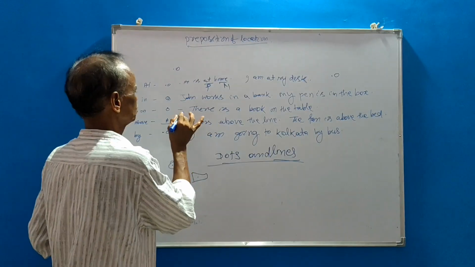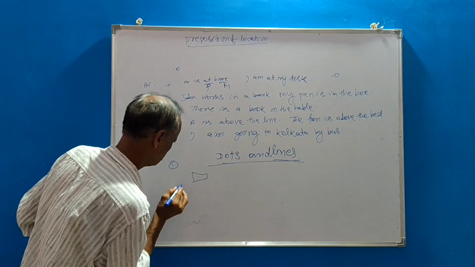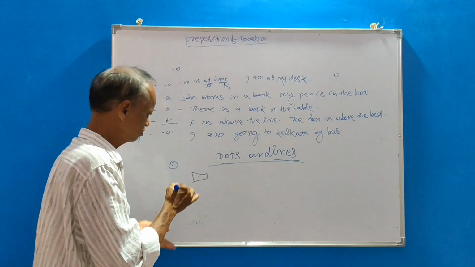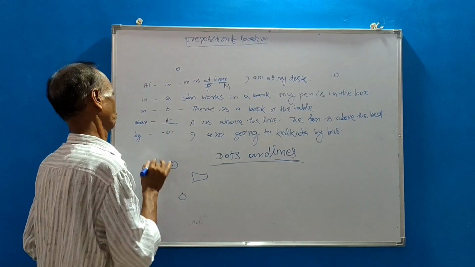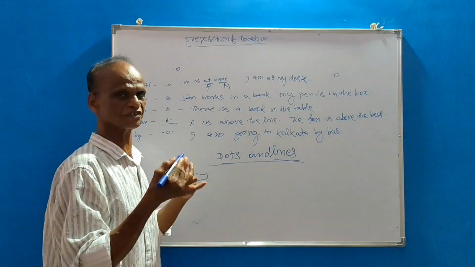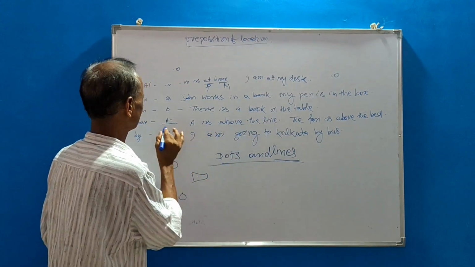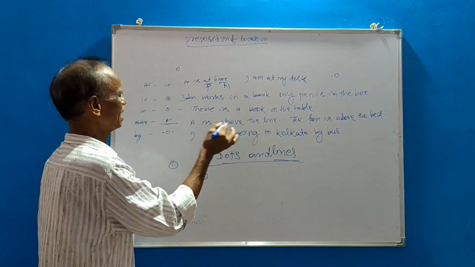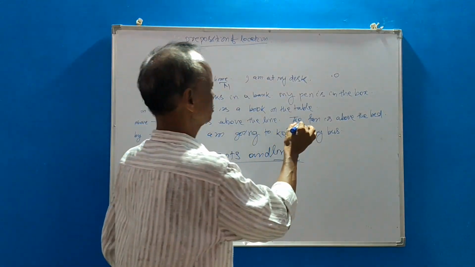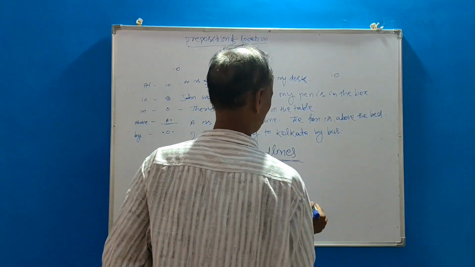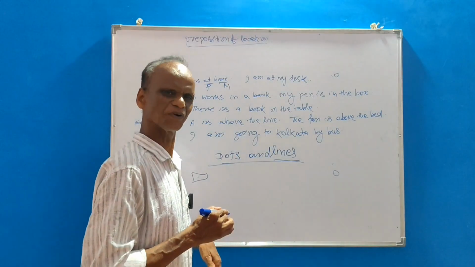Next, on. That refers to a surface. Okay. So there is a book on the table. Table, surface, touch. So there is a book on the table. Above means higher than. Suppose A is above the line. A is above the line. Okay. Suppose a fan is above the bed. Fan above the bed. Okay.